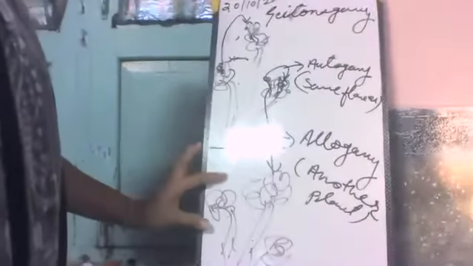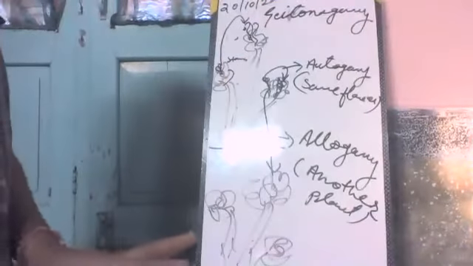For this allogamy, they require an agent for the pollination. It may be wind, water, or insect. The pollination may occur in the same species. If a pollen grain reaches the stigma of the rose plant only, then they go for the fertilization and reproduction.